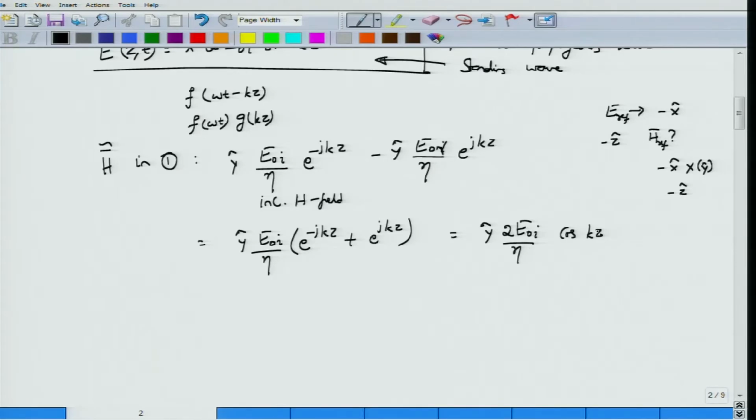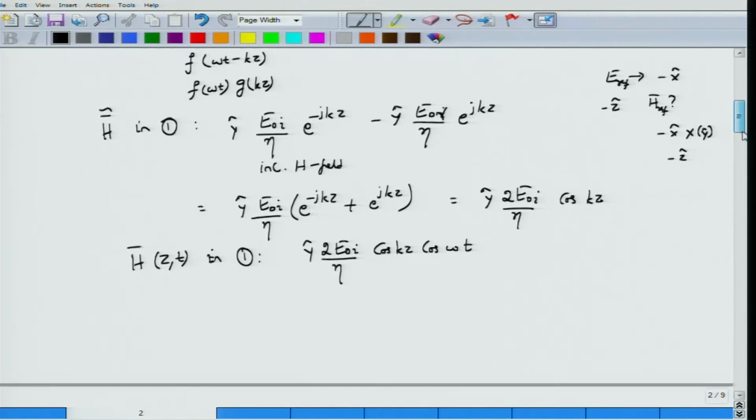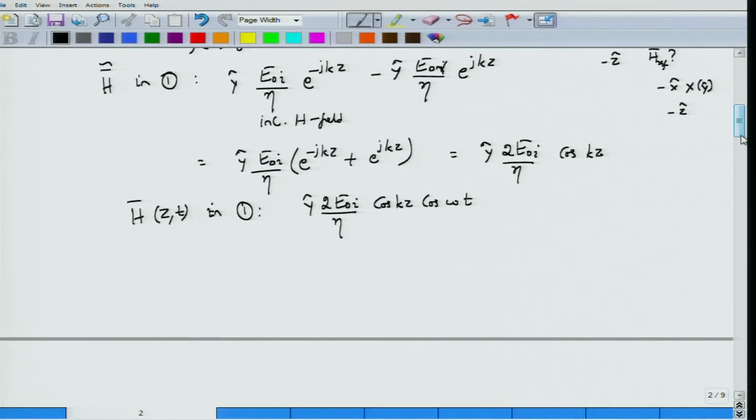Again, this is an example of a standing wave, because you can write down the complete magnetic field H as a function of both z and t in region 1, and that would be equal to y hat 2 E0I divided by eta cos kz cos omega t. So this is the expression for magnetic field. And what would be the situation for magnetic field at z equal to 0? Will it be 0 or not?